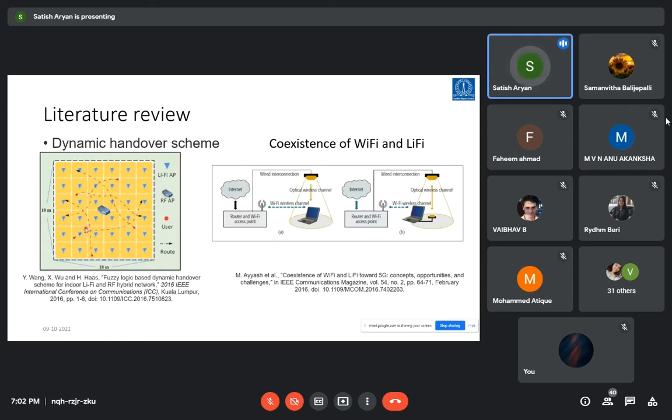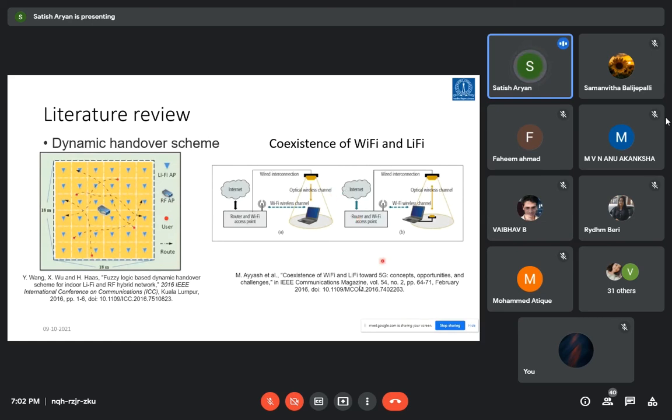So you can see the white lines in this diagram, where that region or the boundary is a region where neither of the VLC access points are covering. And there comes the RF access point, which is covering the entire room, but it may be providing you a lower data rate, but it gives the continuous connectivity when the devices or the users are moving.